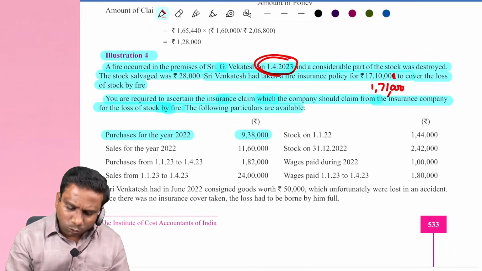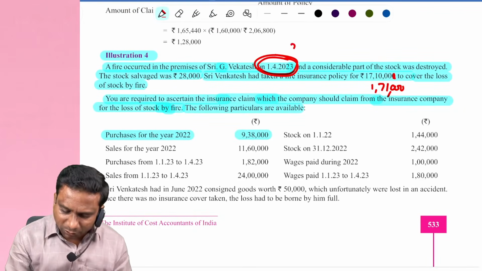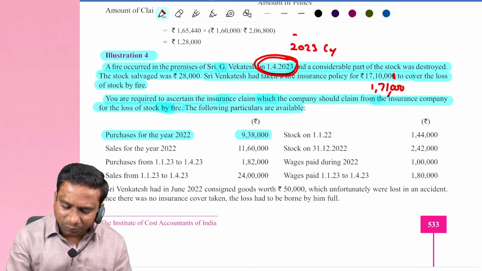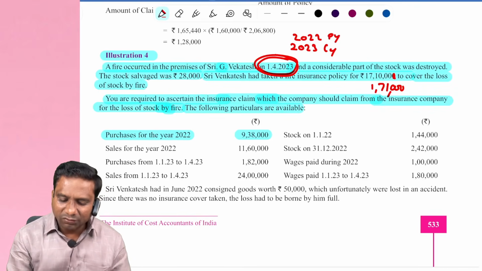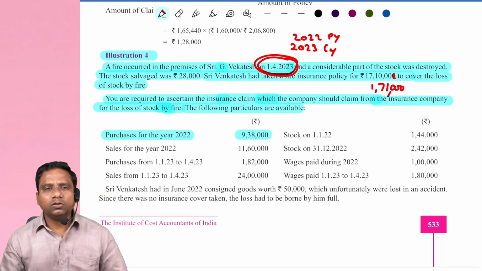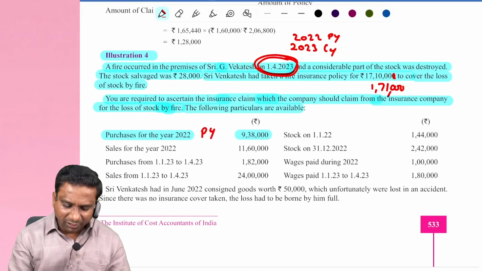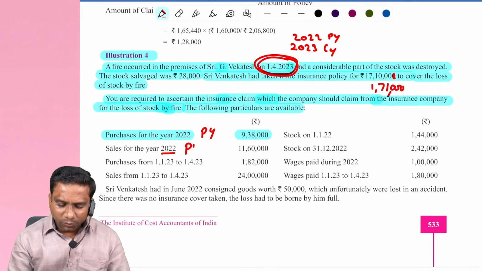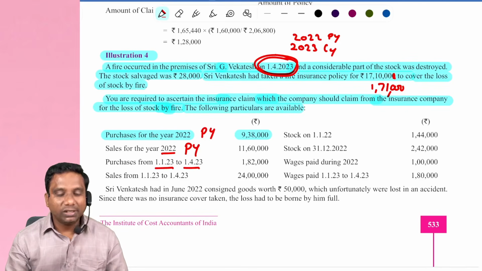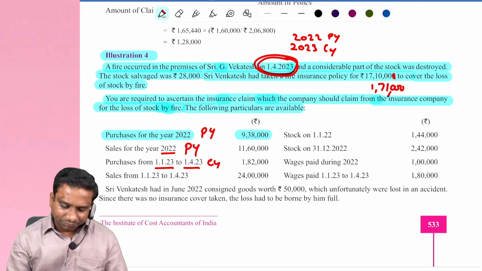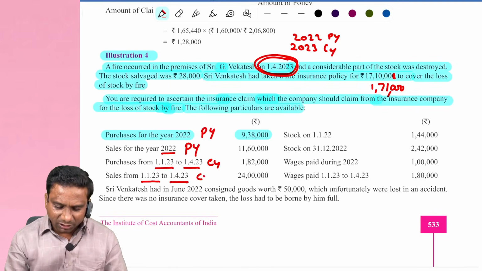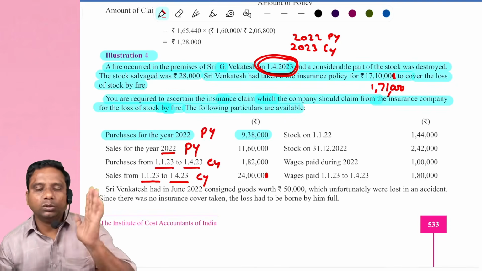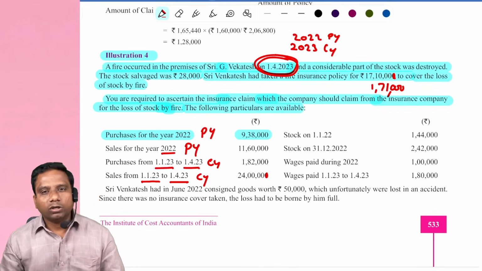Here, on what date the goods were lost? 1/4/2023. Means 2023 is the current year, 2022 is the previous year. Purchases for the year 2022 means it is previous year data. Sales for the year 2022 is also previous year data. Purchases from 1/1/23 to 1/4/2023 means current year data. And sales from 1/1/2023 to 1/4/2023 is also current year, and make a correction, it is not 24 lakhs, it is 2,40,000.